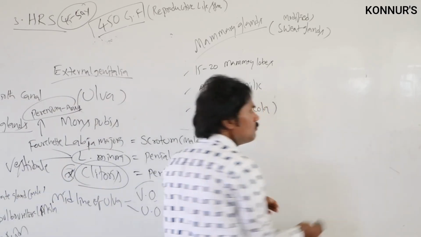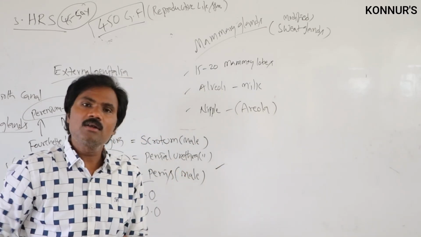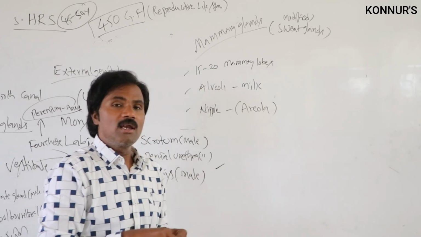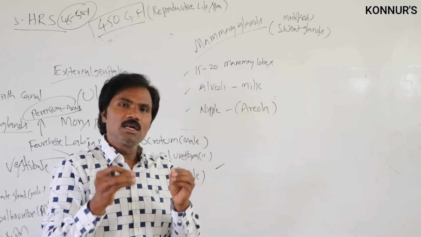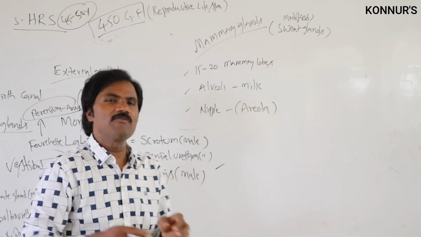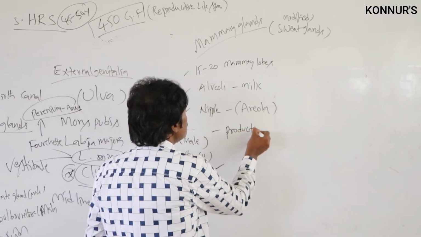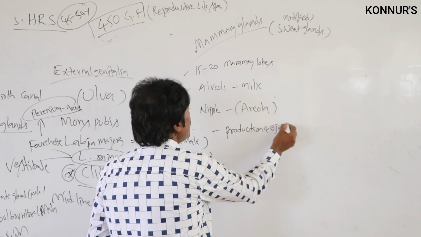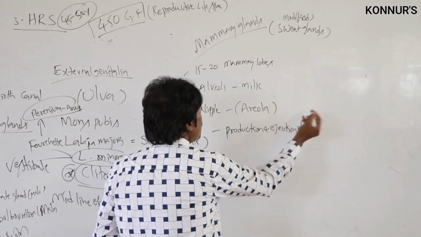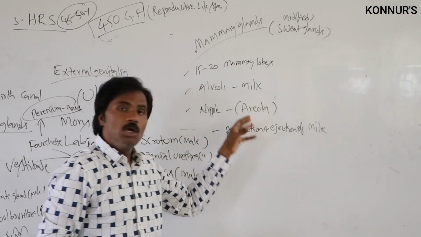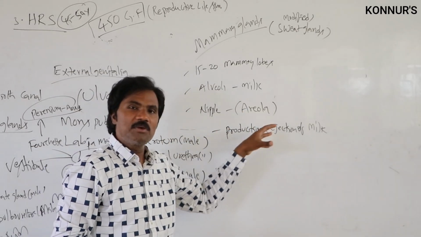The important function of the mammary glands is the production and ejection of milk. Which hormones play the important role?